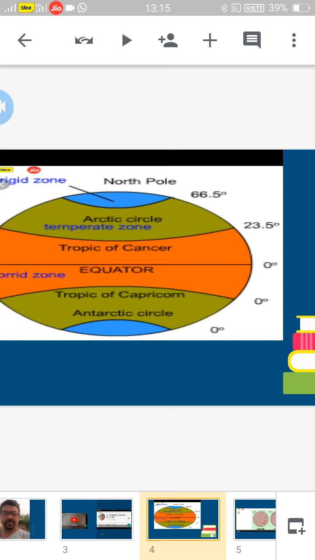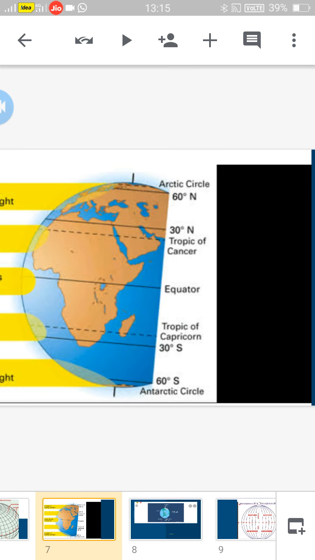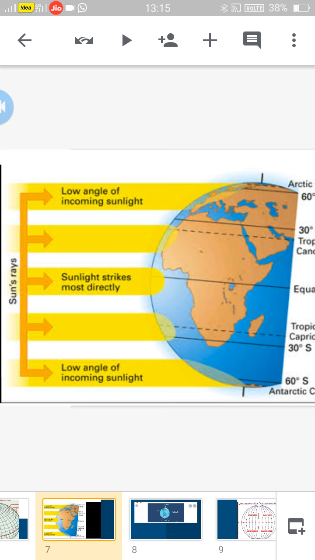So, how can we describe the climate by using latitudes? Yes, we can describe the climate by using latitudes. How? By using the sun rays. See here, sun rays fall on the equator directly. The poles are very far from the sun, and the angle of incidence also differs from the equator. See here, you can clearly observe in the picture, at the equator the rays fall directly. At the poles it is somewhat slanted, and some sun rays cannot reach the pole at all.